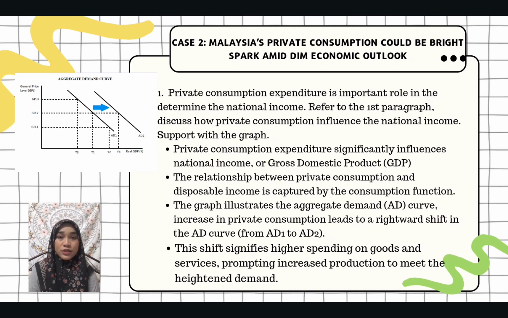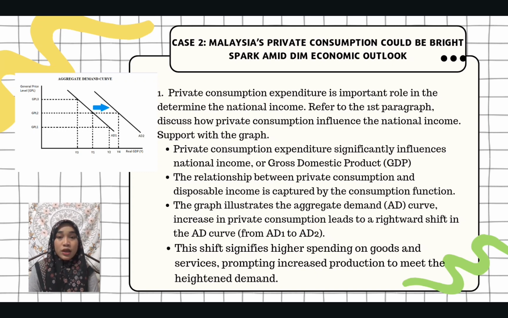As private consumption increases, it directly influences the aggregate demand in the economy. The aggregate demand AD curve portrays the total quantity of goods and services demanded at different price levels. An increase in private consumption leads to a right shift in the curve, signifying higher spending on goods and services.